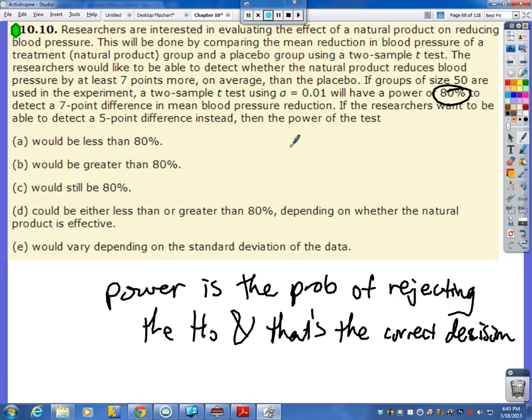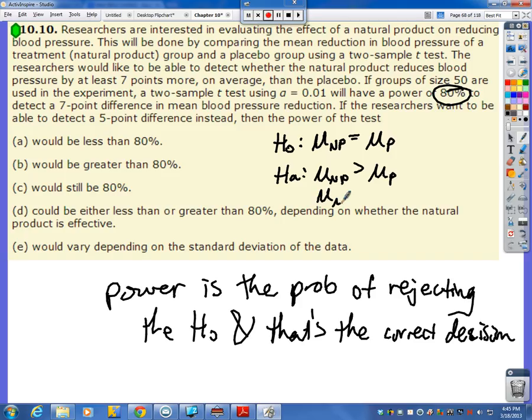Well, first let me write this. The null would be that the mean of the natural product would be the same as the mean of a placebo, versus we want to show that the mean is more using the natural product than using a placebo, okay?